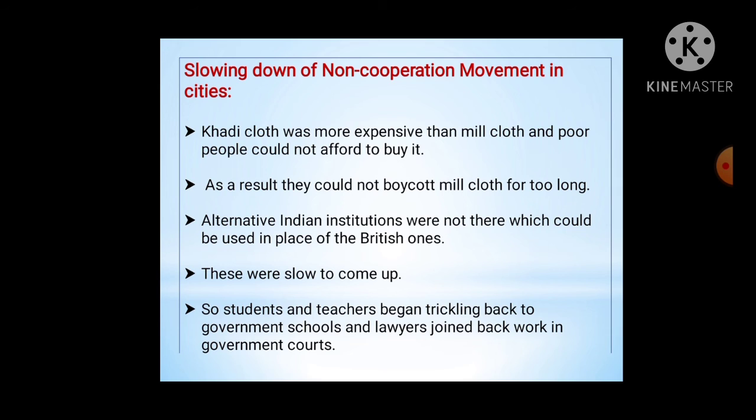In this way, we have seen how the non-cooperation movement slowed down. We will see the next part of the lesson in part 2.